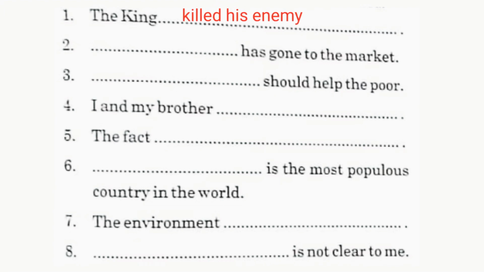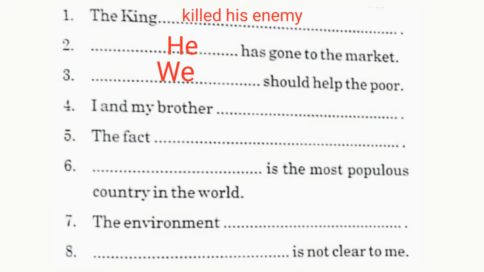Come to the second sentence. Blank has gone to the market. Now the subject is missing, and the subject can be any name or she or he because the verb is has. So here we are going to write he. He has gone to the market. Likewise, in the third sentence, we should help the poor.